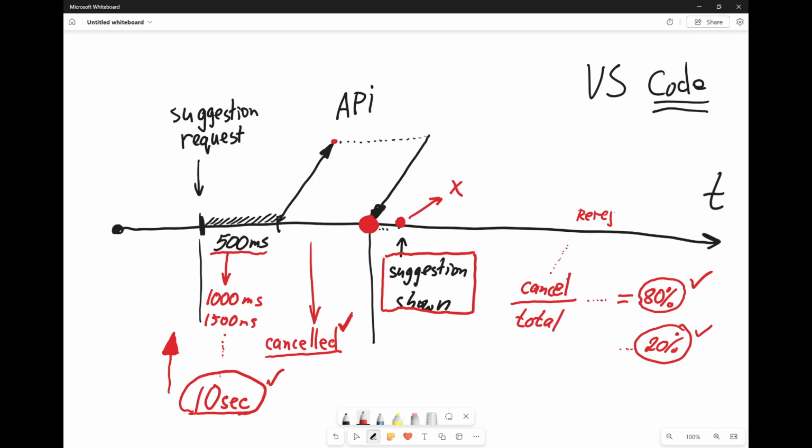And by using this, we will decrease the number of obviously cancelled suggestions. We will ping our API less often. And what is even more important, we could blindly adapt to this unknown delay in milliseconds.